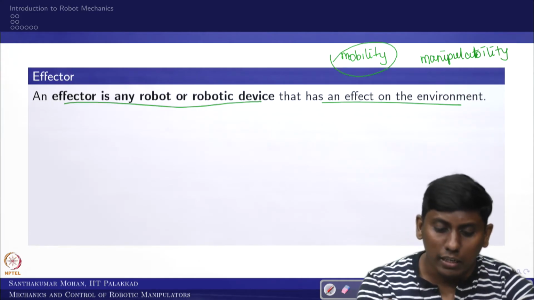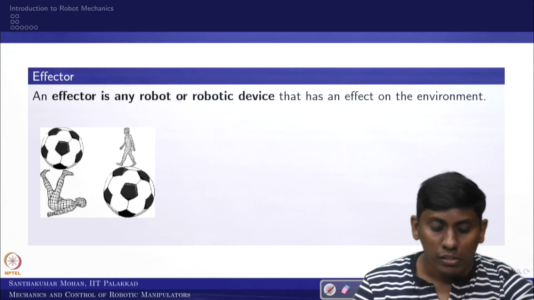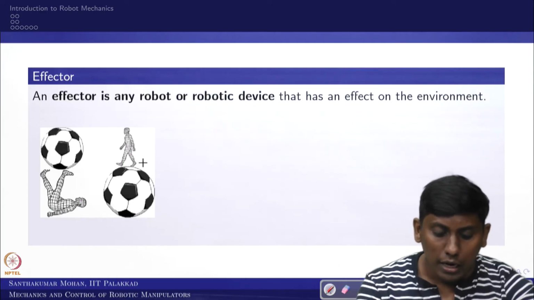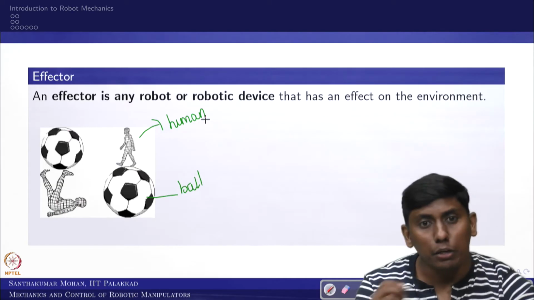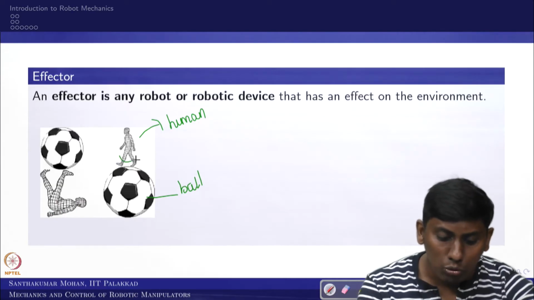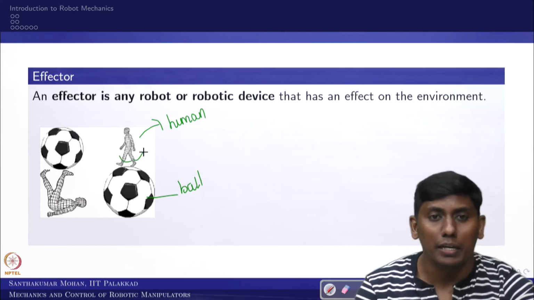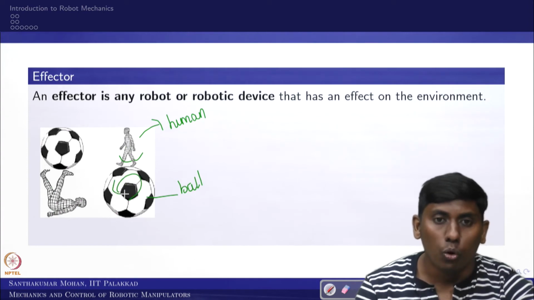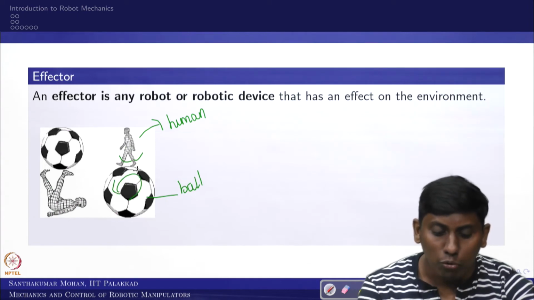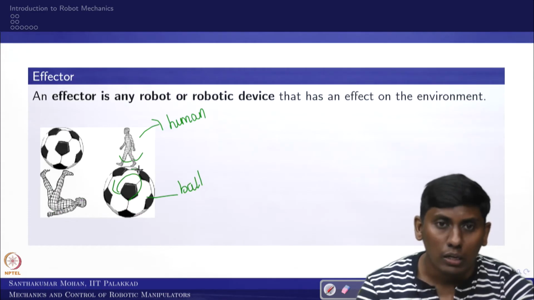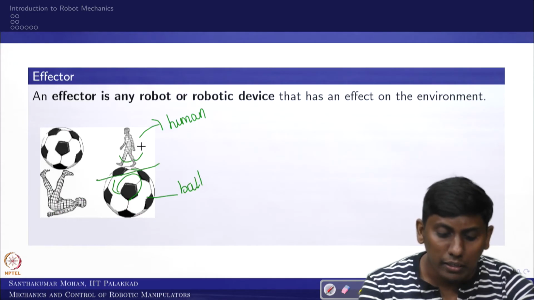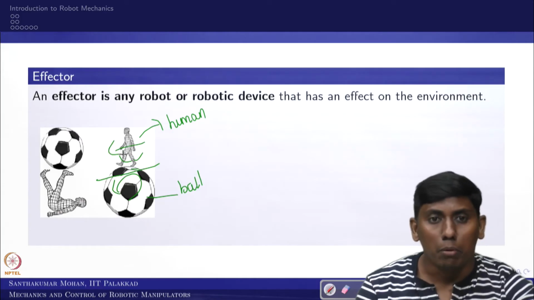For understanding that, I took a simple picture where you can see a human and a ball. In one picture you can see the human standing on the ball. Now when he rolls with his leg, the ball will start to roll, and the effect is being created on the environment, on this ball, but because of that this human gets mobility.